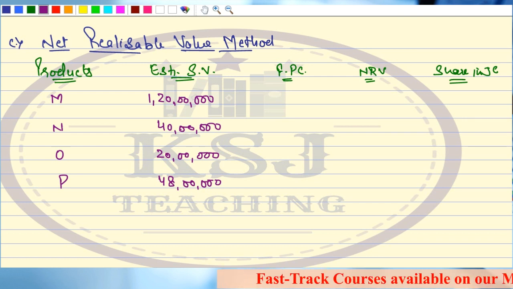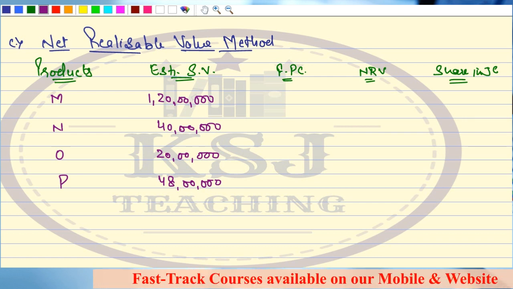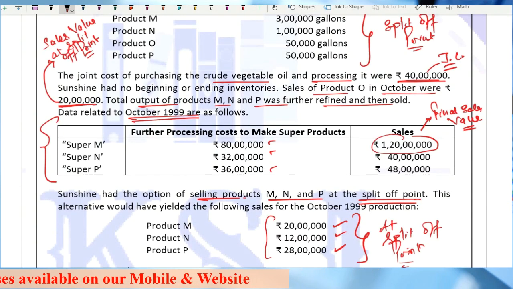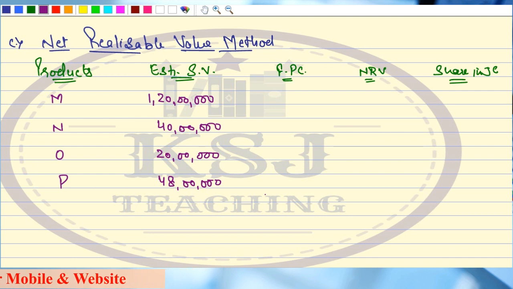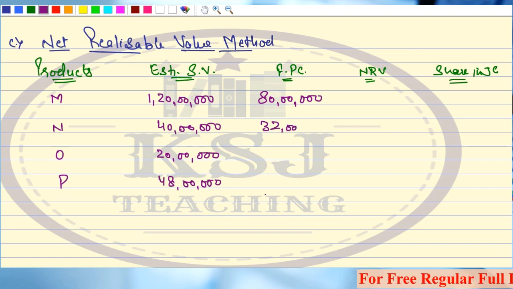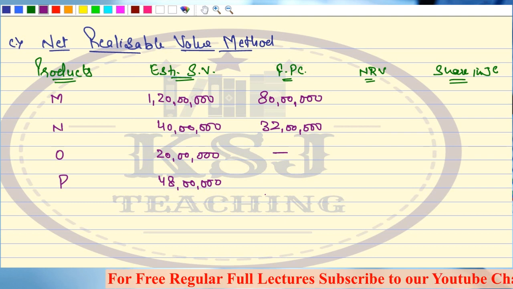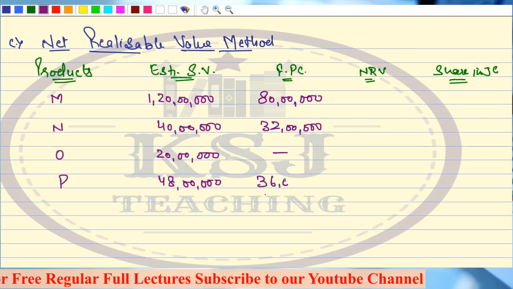Now, talking about the further processing cost, in case of M, we have done the further processing cost. How much? 80 lakhs of the further processing cost. In case of N, we have done it 32 lakhs. In case of O, there is no further processing cost, and in case of P, it is 36 lakh.